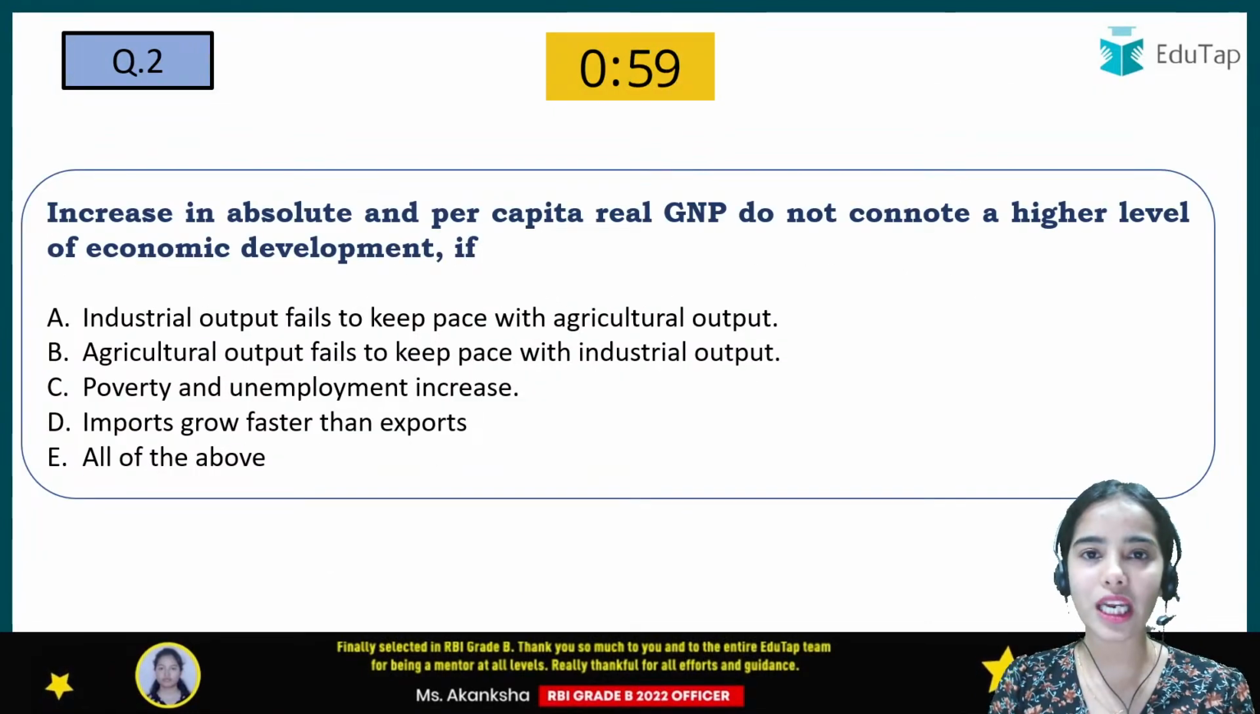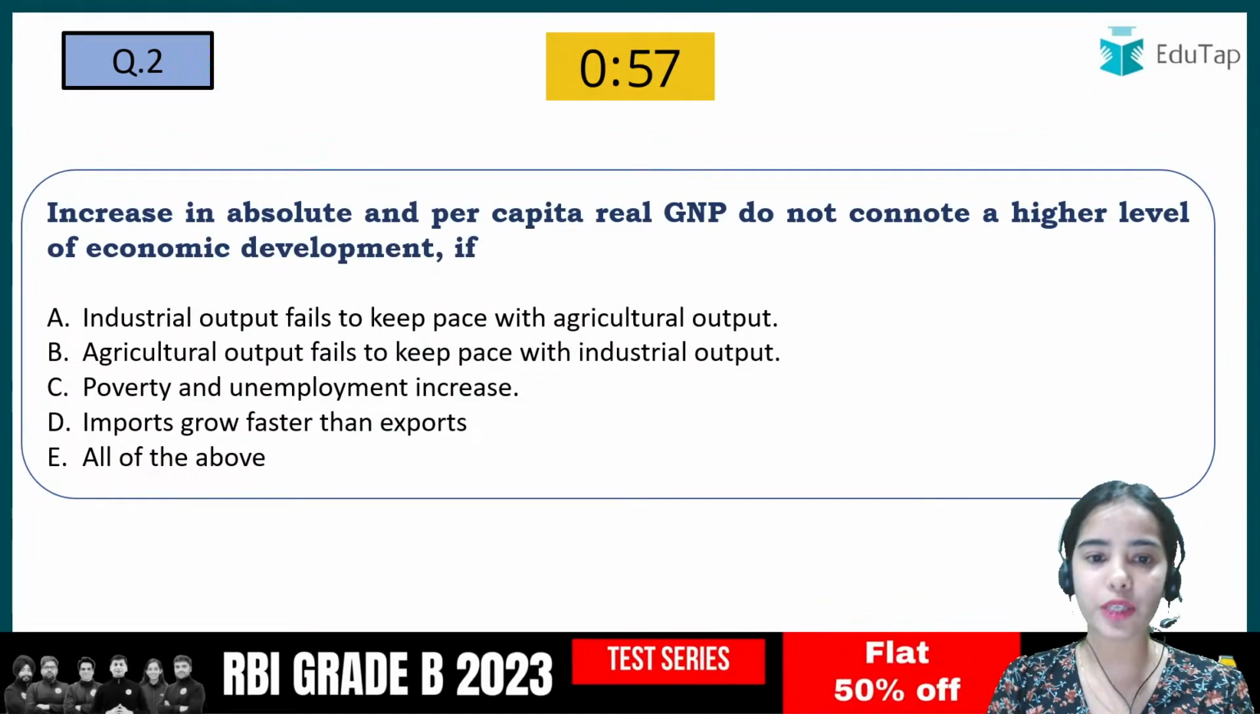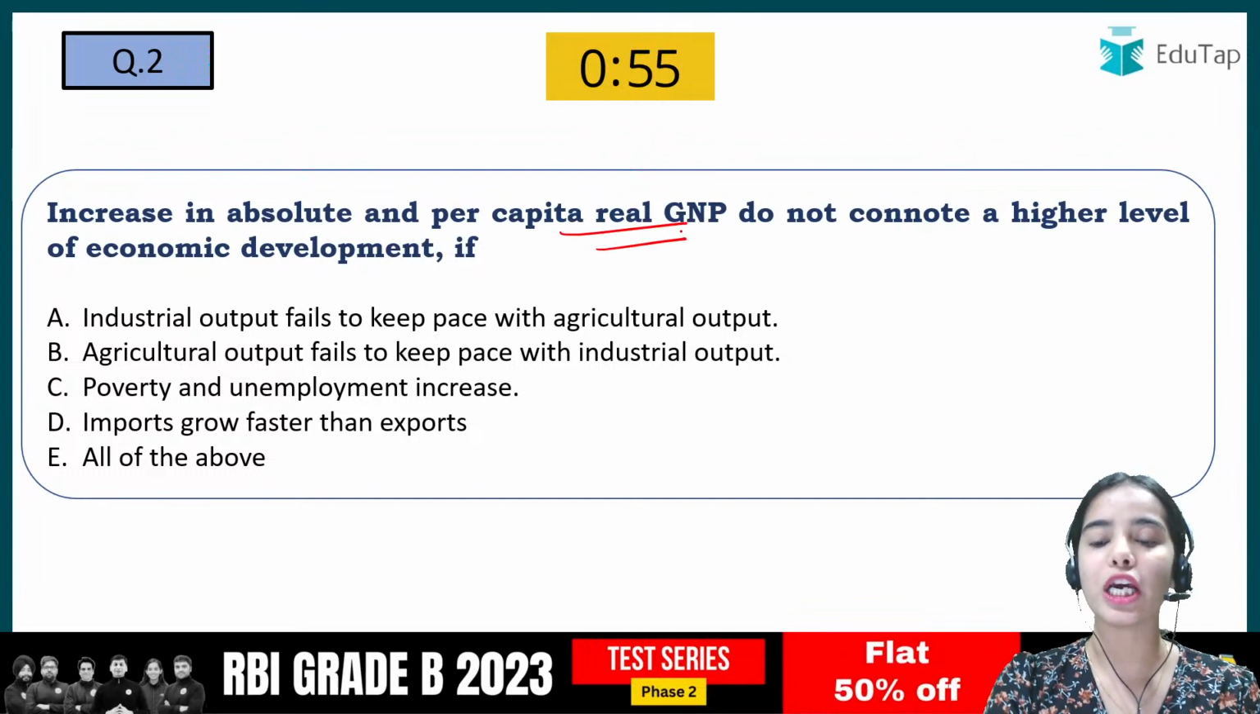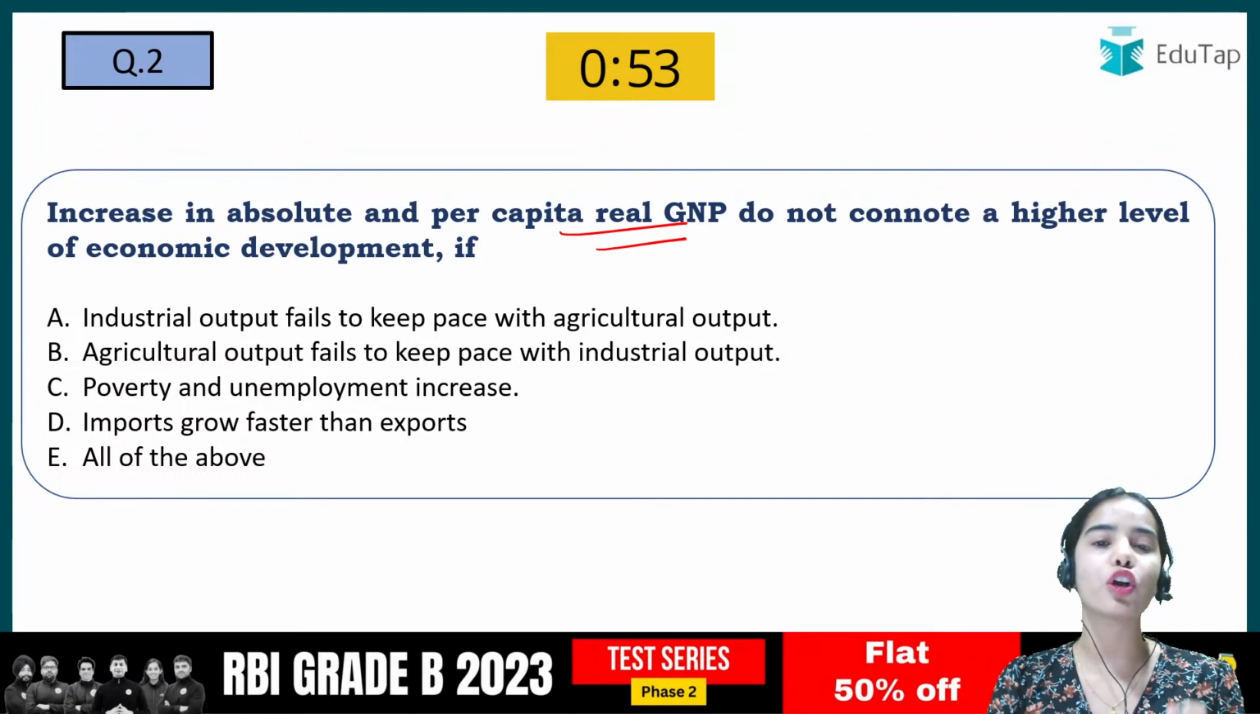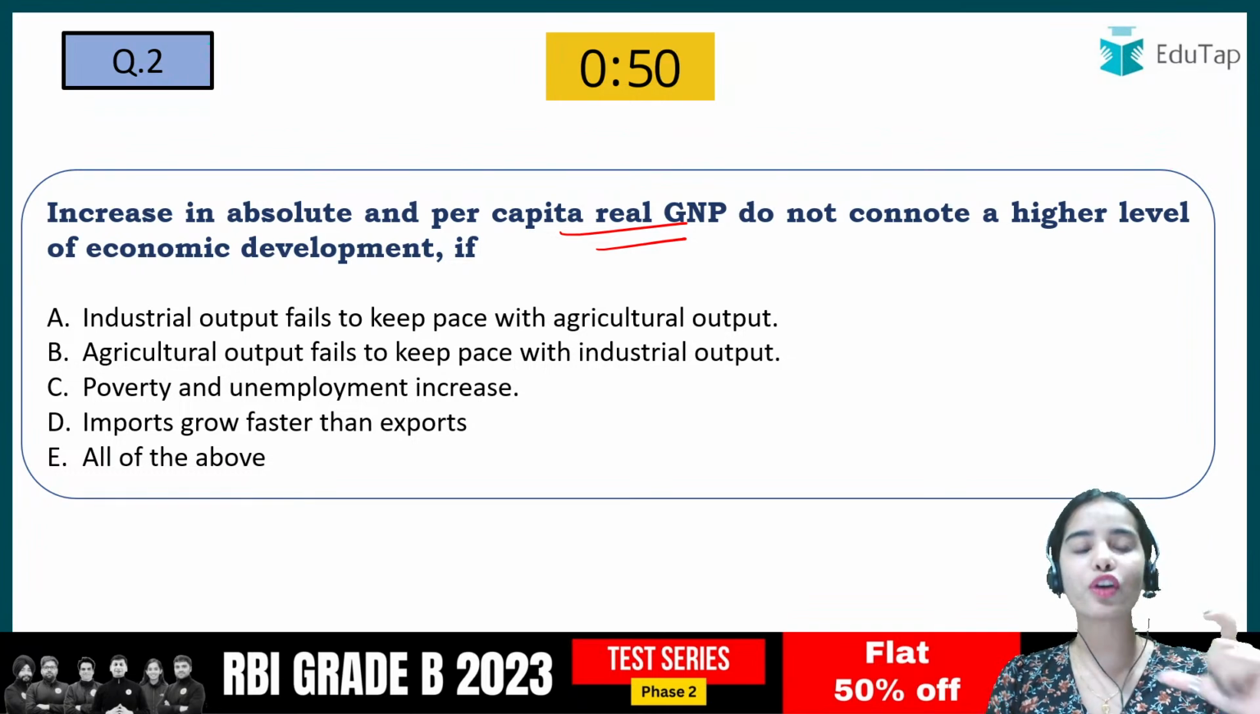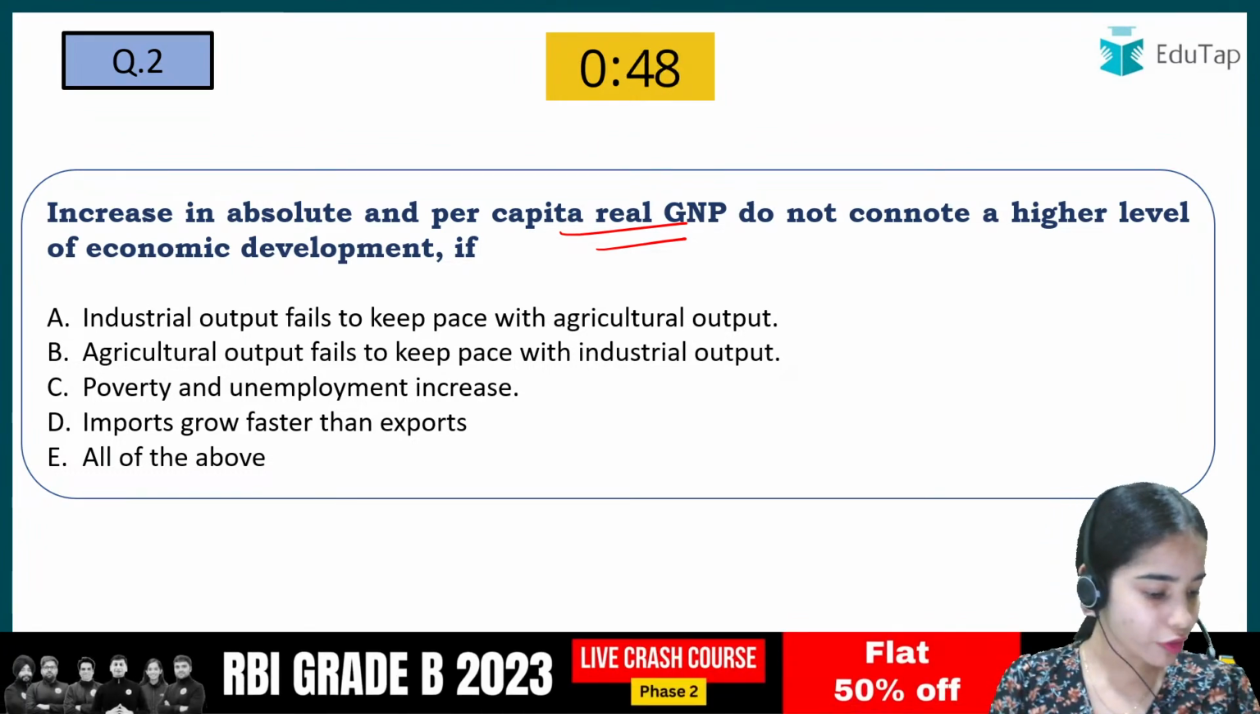Now coming to the second question: the increase in absolute and per capita real GNP does not connote a higher level of economic development if which of the following is happening? Okay, so you have to tell that.